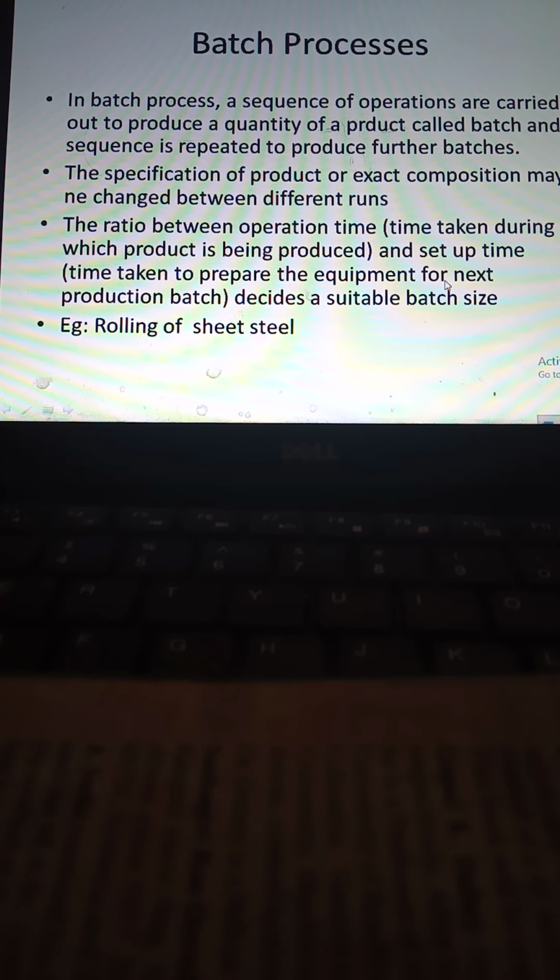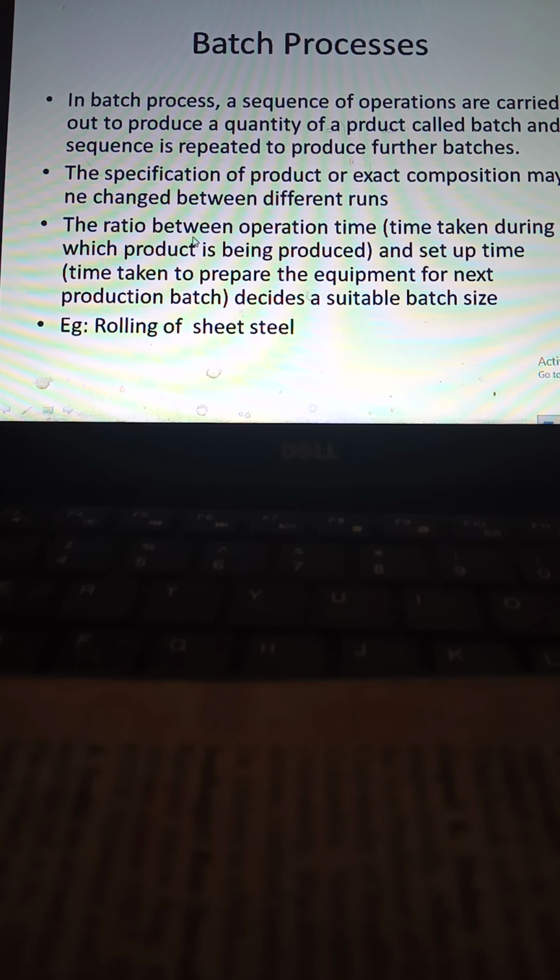Then computer-based system processes can be divided into three types: batch, continuous, and laboratory or test systems. As the name indicates, in a batch process, a batch comes out, then the next batch comes out, like that. So a sequence of operations is carried out to produce a quantity of a product called a batch. One batch of product will come out, then after that, the next batch. Between two batches, after understanding that the first batch is not proper, you can make some changes in the second batch. So the specification of the product or exact composition may be changed between different runs.